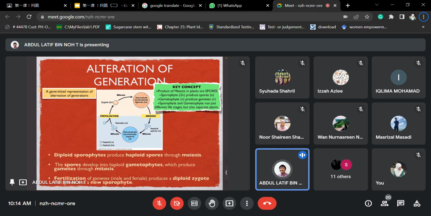Previously, the gene pools were just among the royal family only, right? So any genetic disease, any genetic inheritance, normally they would pool within the same genes only.